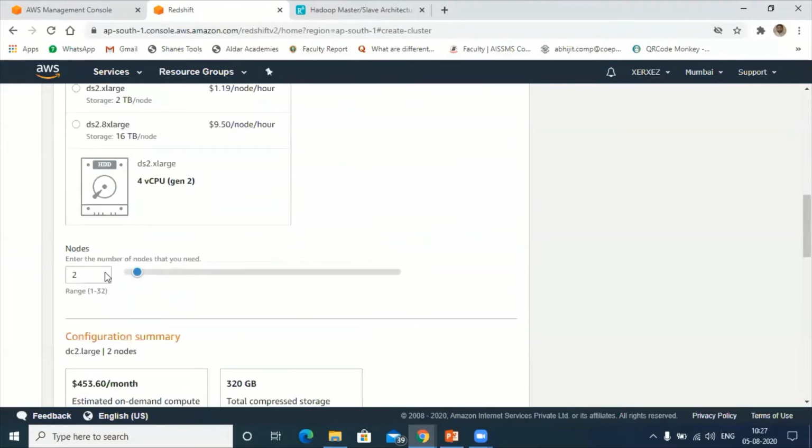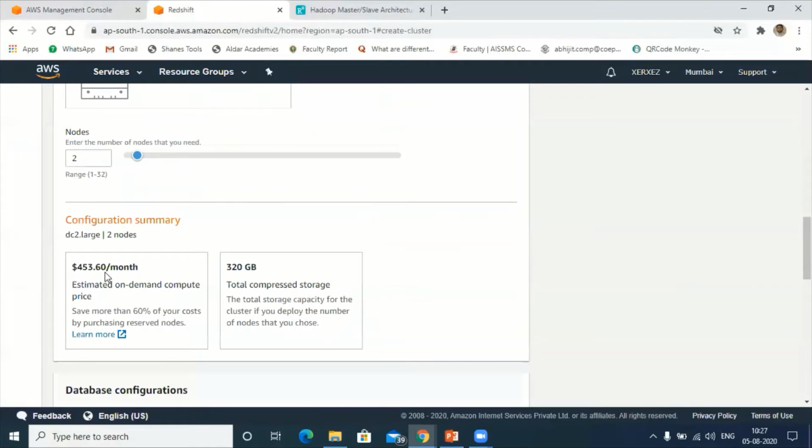Next, as I told you, how many nodes can we have at maximum? 32 we can have, but the minimum here should be 2. Can you see? Enter the number of nodes that you need. I can enter any number of nodes here, but the range should be between 1 and 32, with a minimum of 2 nodes. Let me try to have only 2 nodes for the time being.